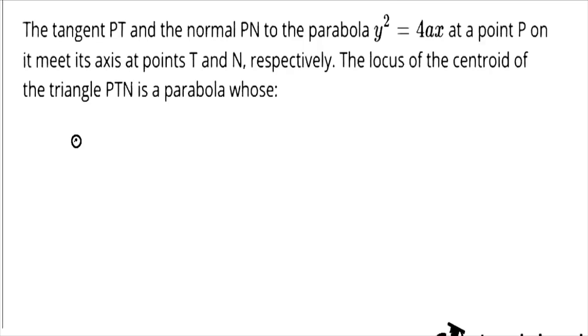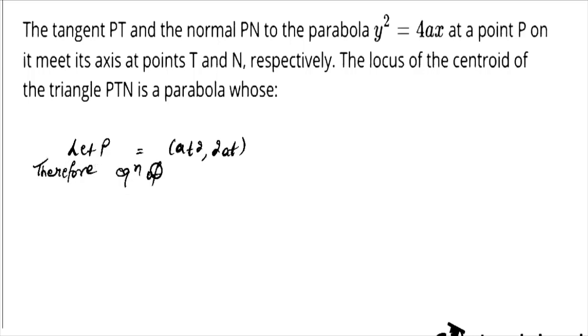So first of all, let the point P have the coordinates a t square comma 2a t. Therefore, the equation of tangent and normal at point P of the parabola.